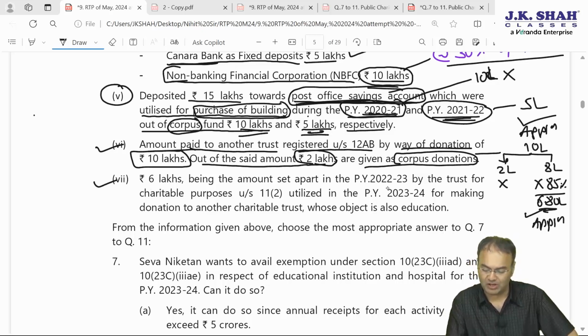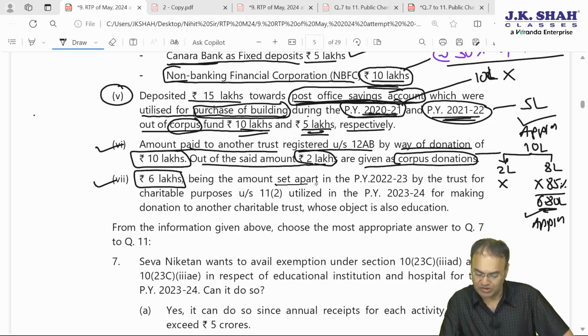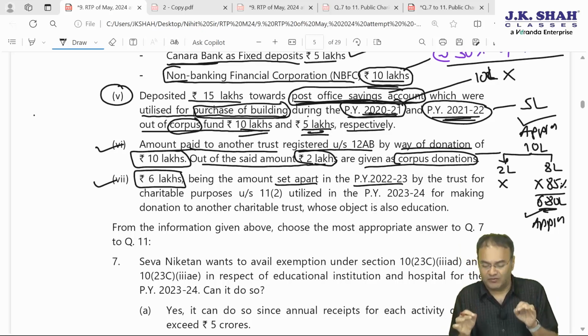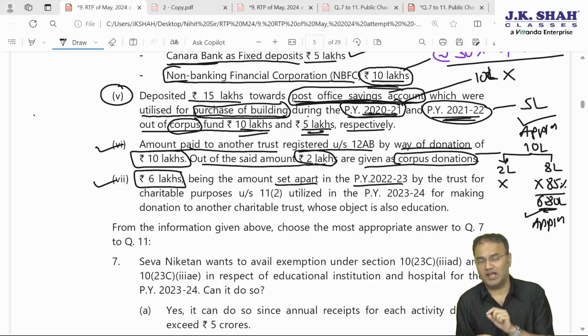6 lakhs being the amount set apart in previous year 22-23 by the trust for charitable purposes under section 11 subsection 2. Now funds can be accumulated, provided the AO has been informed. If the AO was informed, then in 22-23 this 6 lakh rupees would not have been taxable in that year, provided Form number 9A is furnished 2 months before the due date of filing IT return, and the funds can be accumulated for the approved objects of the trust to be spent within the next 5 years.